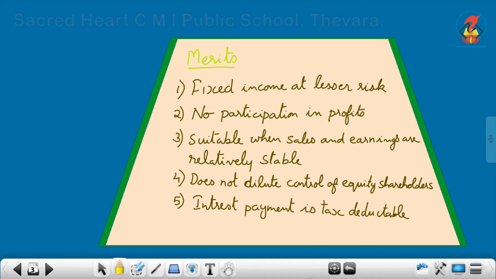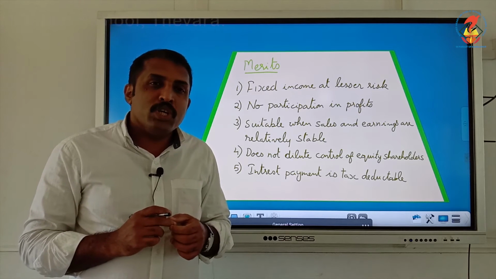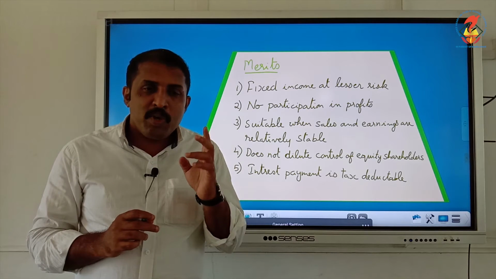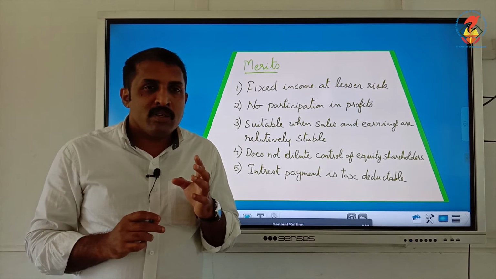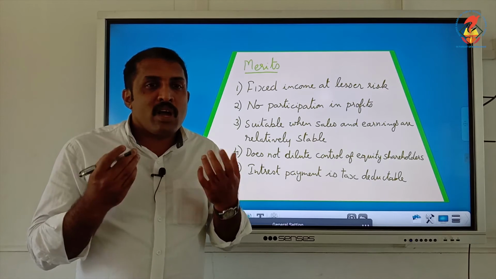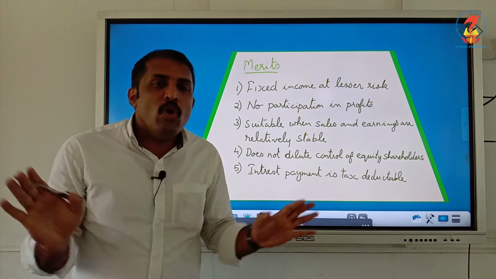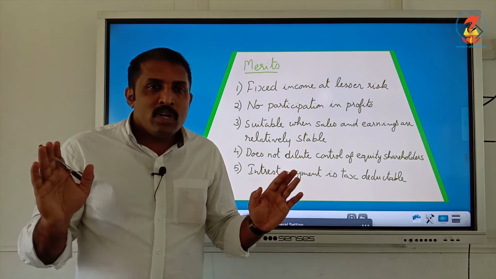The fourth one is that it does not dilute the control of equity shareholders. We have already seen, when we learned about equity shares, that once a person purchases equity shares, he becomes an owner of the company, or control in the company will be there for equity shareholders. But in debentures, no ownership is given to debenture holders.